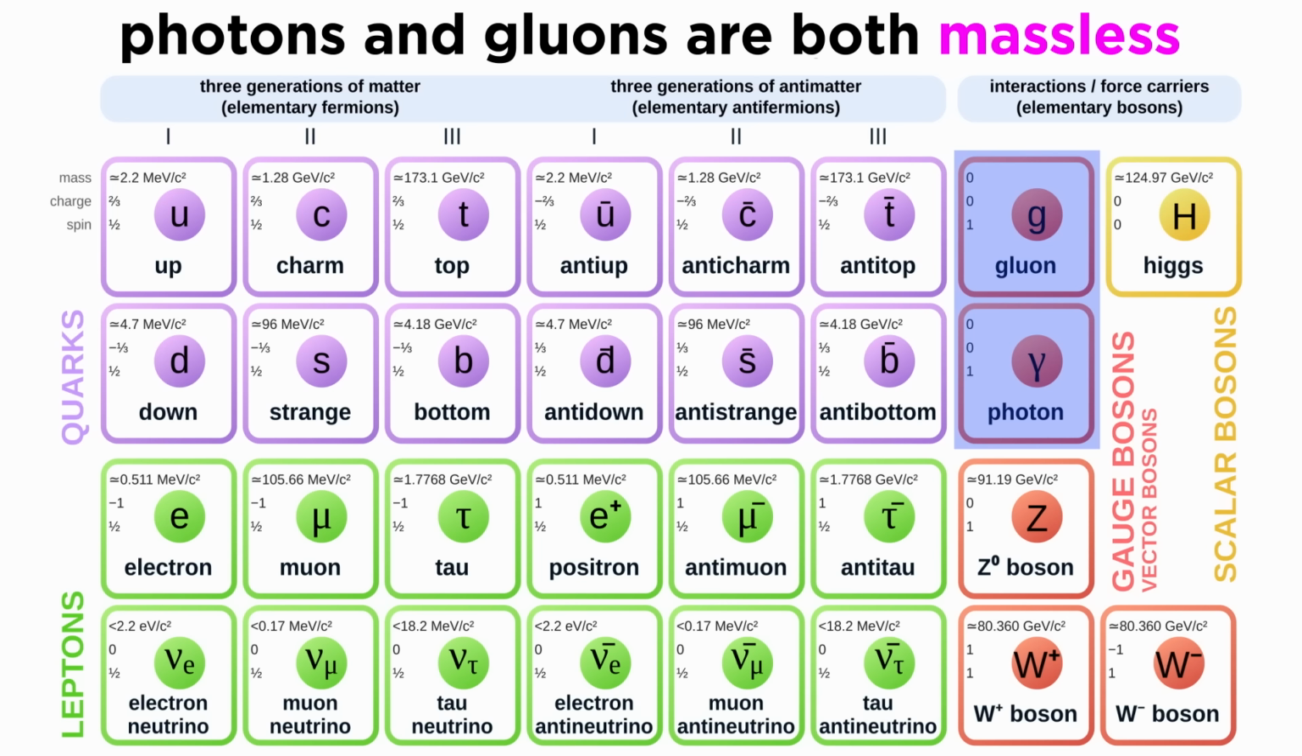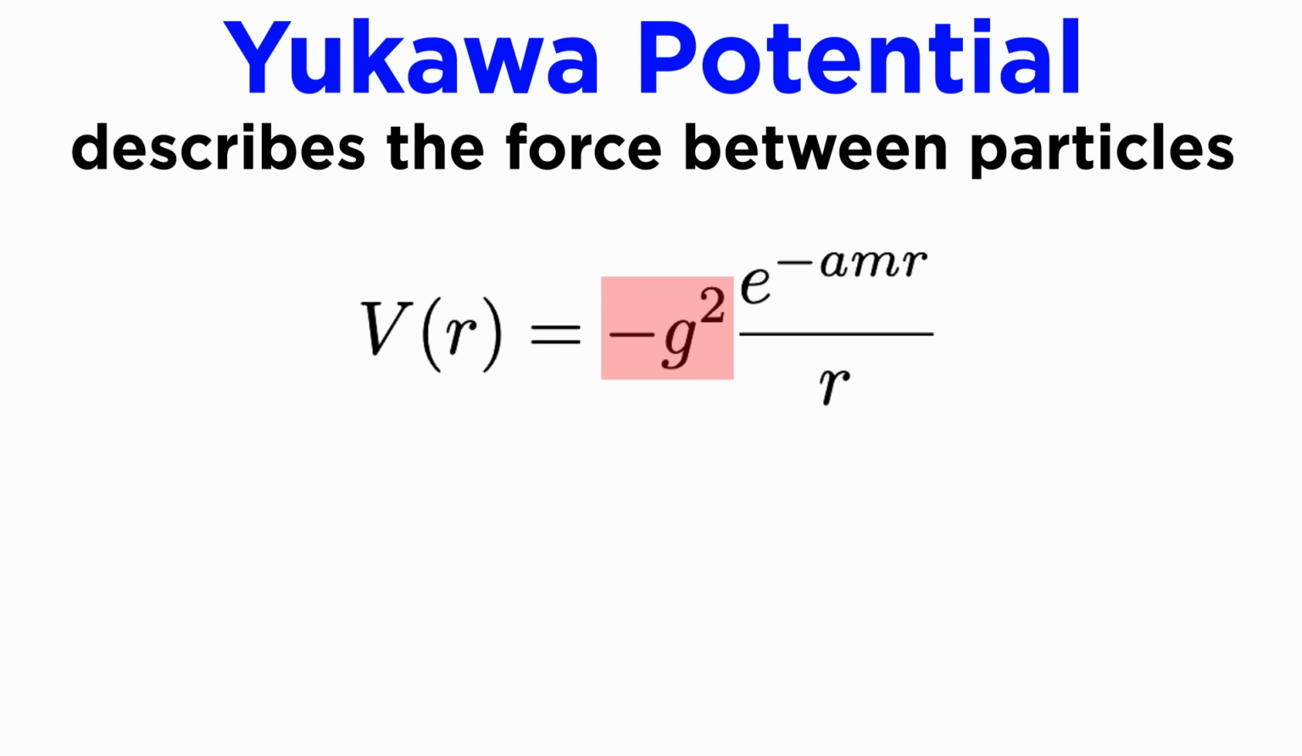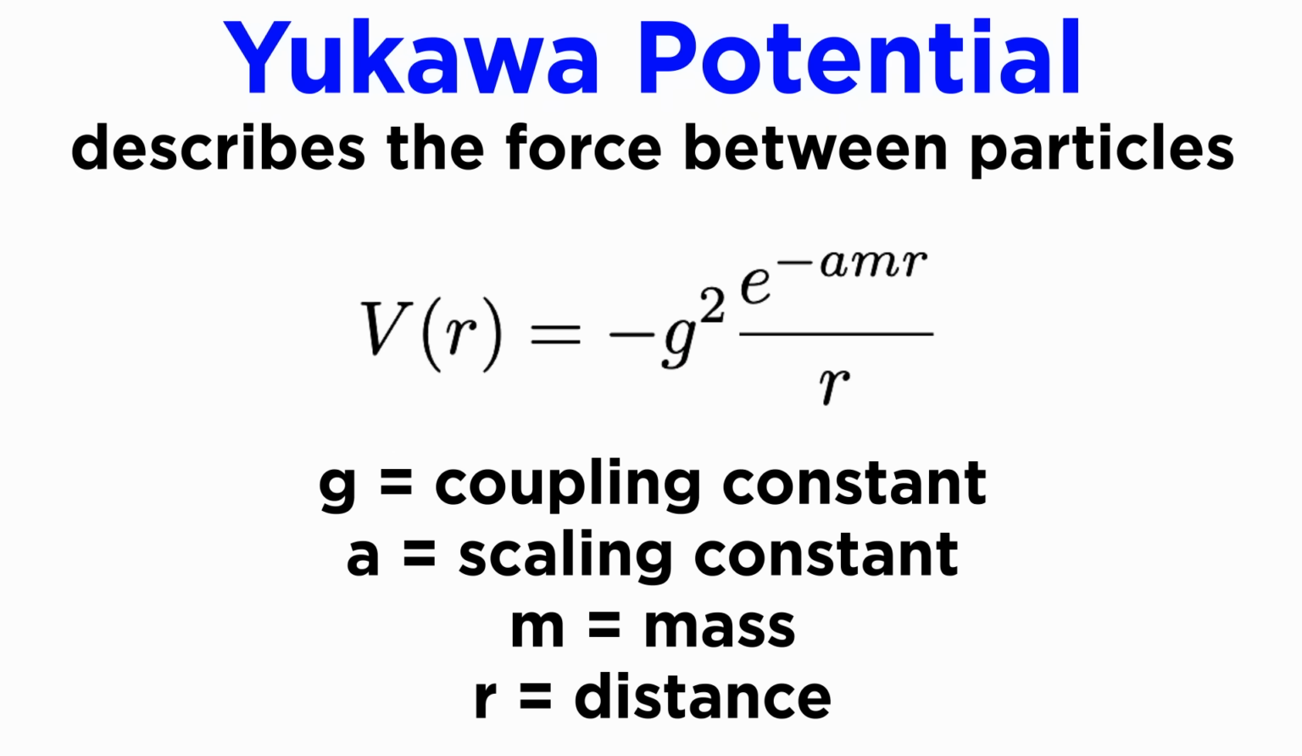They're both massless. To understand why that matters, we can look at the Yukawa potential. This is a potential energy formula that comes from solving the Klein-Gordon equation and describes the force between particles. It takes the form negative g squared times e to the negative a m r divided by r, where g is the coupling constant and a is a scaling constant multiplied by the mass m and the distance r.